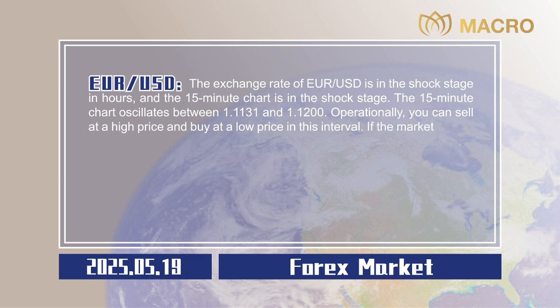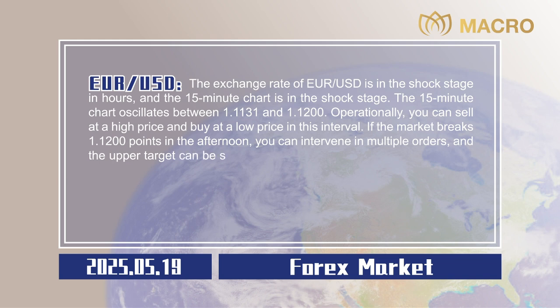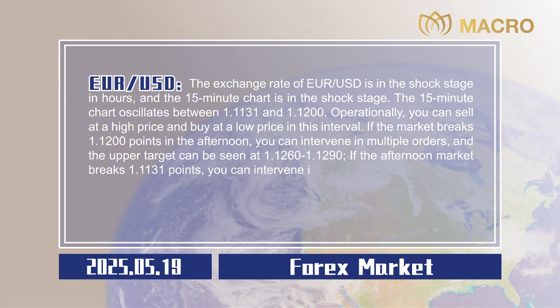If the market breaks 1.1200 points in the afternoon, you can intervene in multiple orders, and the upper target can be seen at 1.1260 to 1.1290. If the afternoon market breaks 1.1131 points, you can intervene in empty orders, and the target below can be seen at 1.1100 to 1.1070. Stop losses are all 20 points,